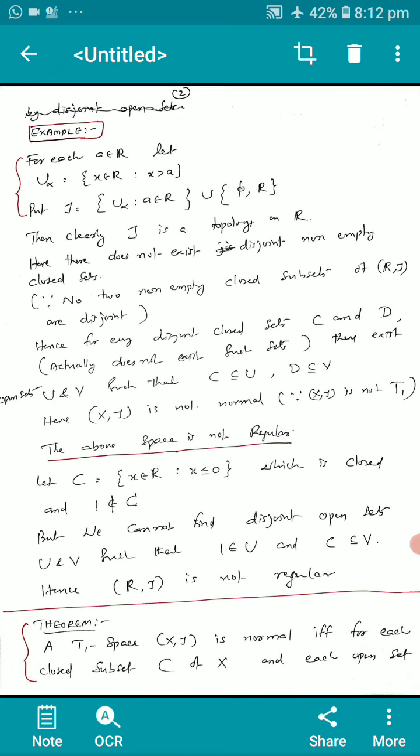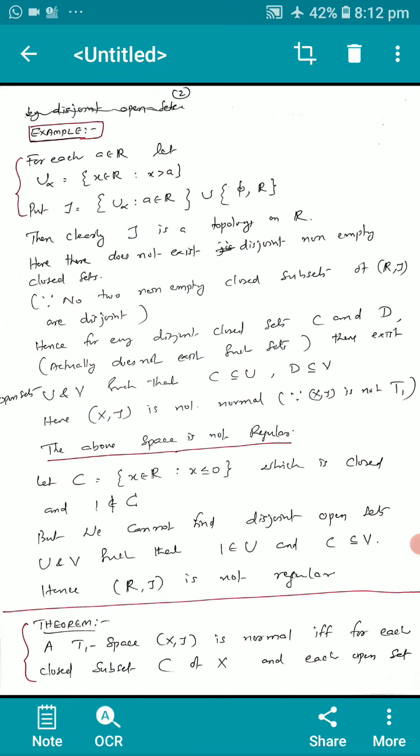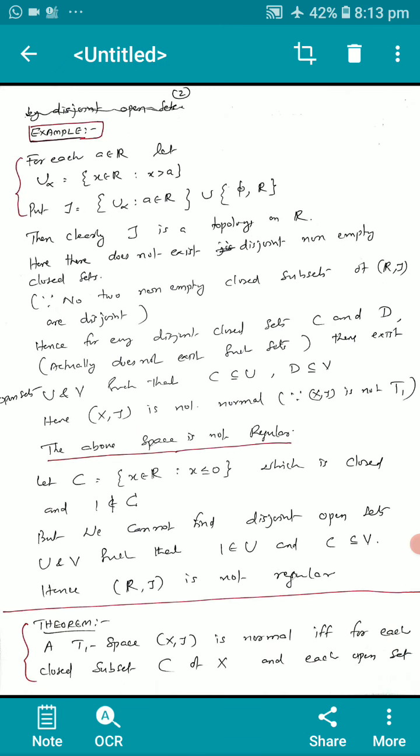There exist open sets U and V such that C is a subset of or equal to U and D is a subset of or equal to V. Here X is not normal because X is not T1. Therefore, the above space is not regular.